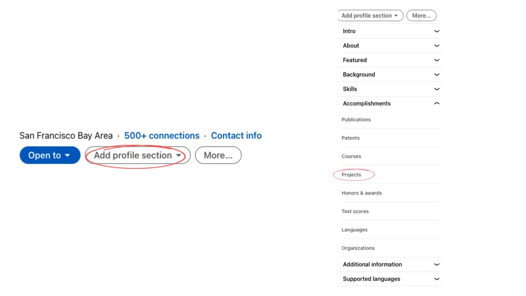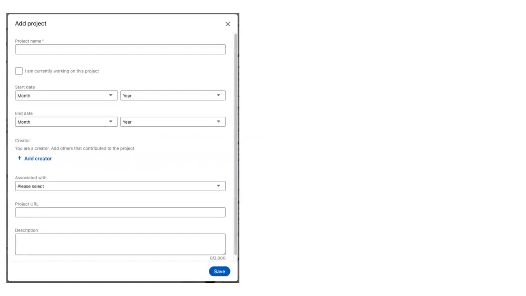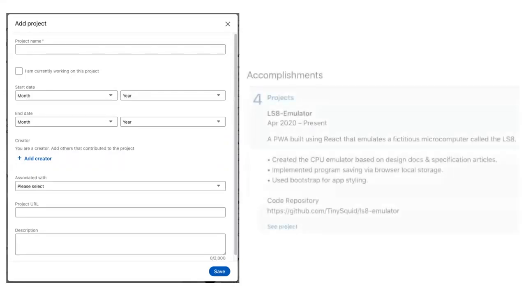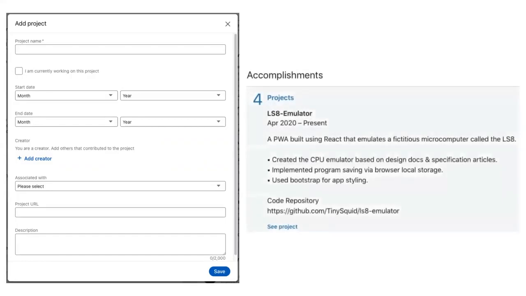So if you click projects, it will pop up with this screen and you'll be able to enter your project details here. And what this looks like when it's done is it'll pop up on your LinkedIn profile towards the bottom of the page, and it will look like this.